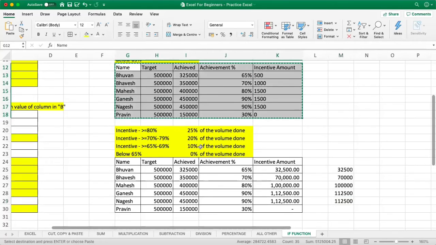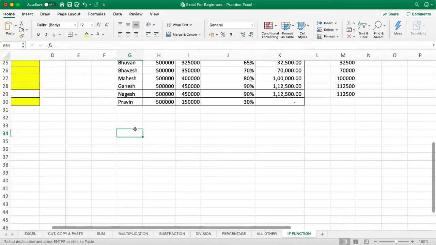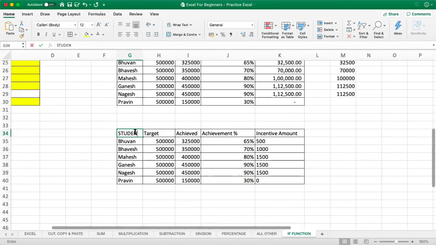I'll copy this particular table and paste it over here. Let's assume these are students. What are your grades? Tell me your grades, over and above how many percent? If the child acquires above 80, then he gets A grade.